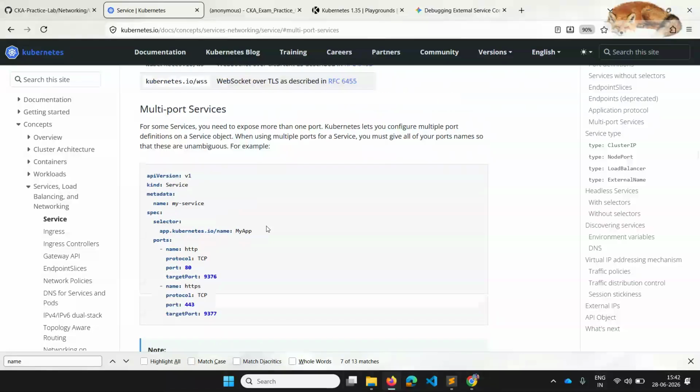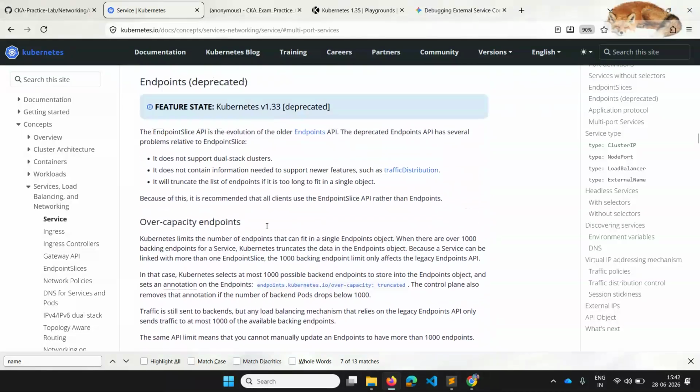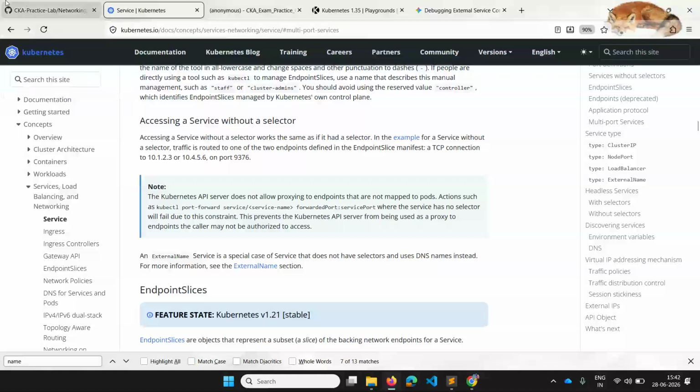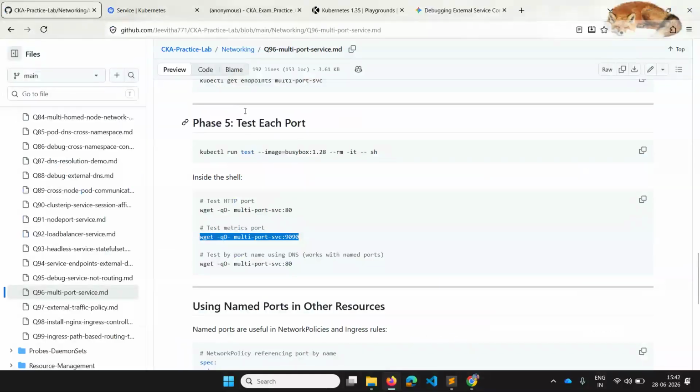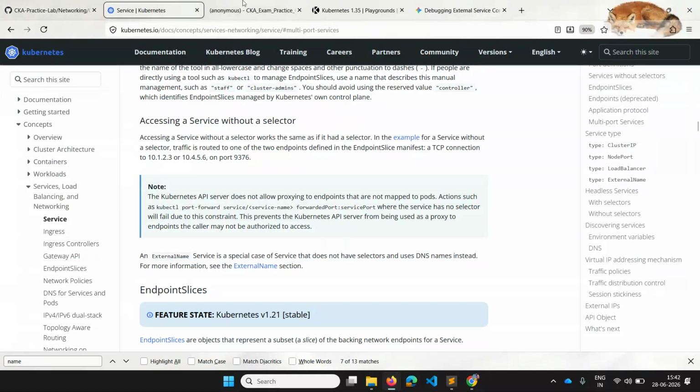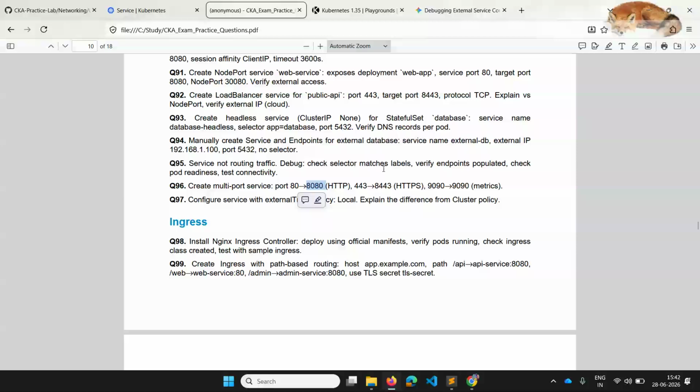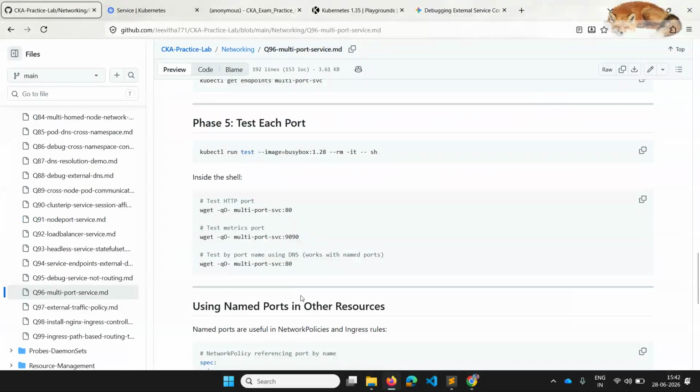In your exam, they will provide a suitable image for the particular multi ports only, so need not worry. And this is the demonstration for question 96, multi-port service. Thank you so much. Bye bye.